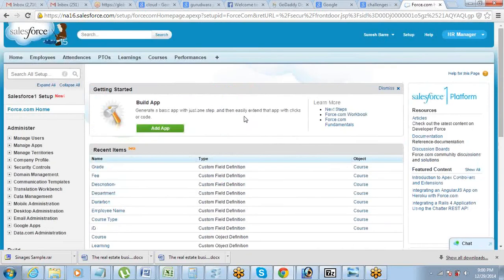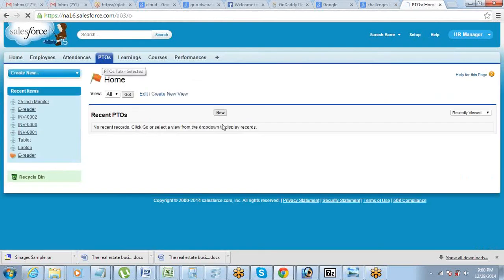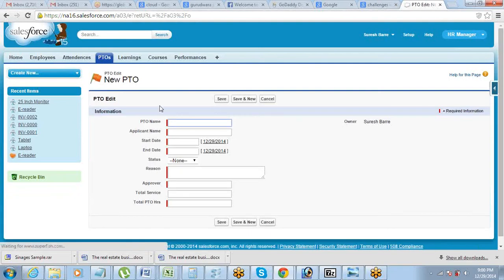So here we are. Now let's say employee and PTO. We are talking about a relationship here. So if I go to the PTO object that Suresh has created, and I try to enter a new PTO record, you see there is no field which connects me to the employee object. If there is a PTO, definitely I need to have a connection of that with the employee. Which employee is asking for the PTO? Which employee has applied for the PTO, right?